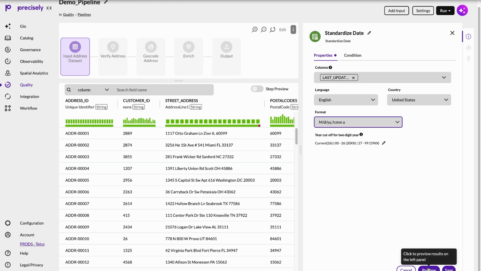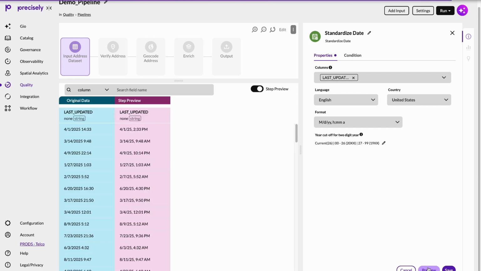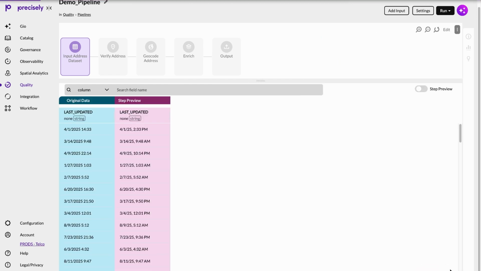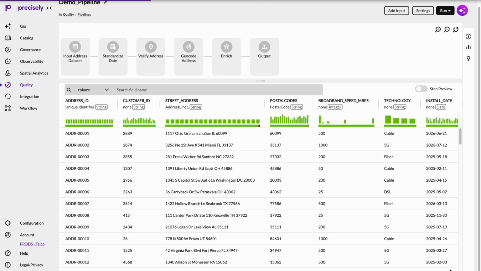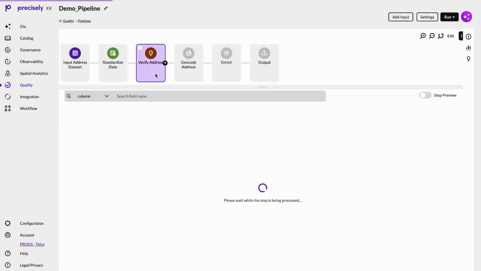When we add a step to our pipeline, we can easily preview the transformation on a sample of data so pipeline development is seamless. Now for the main event. Let's improve our address data.